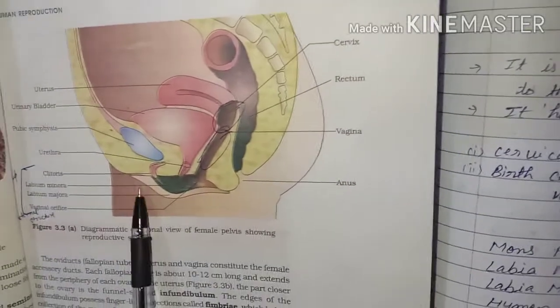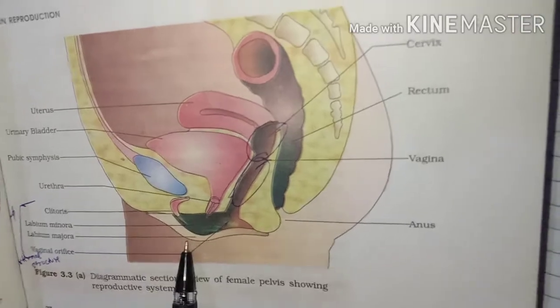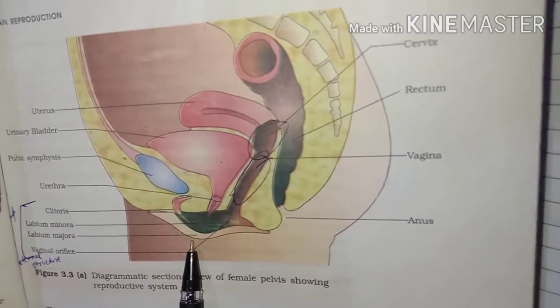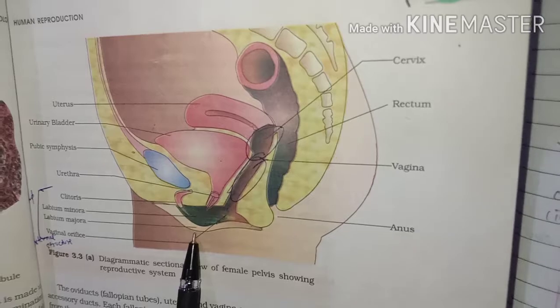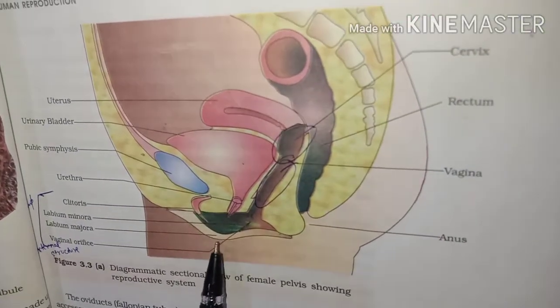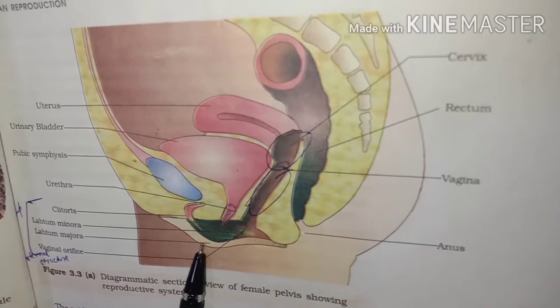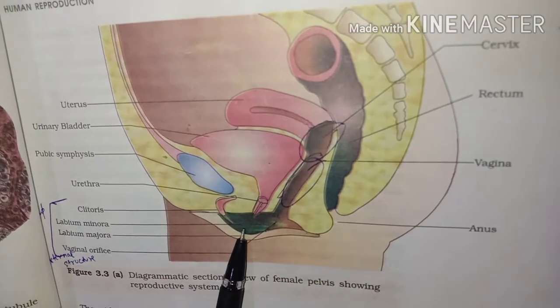Now these two parts are fleshy folds. Clear? The first one is the labia majora, the outer one you can see here. It is the fleshy fold of tissue that lies just after the mons pubis. Understood? And it surrounds the vagina. It will cover the vagina of the female. Understood? After this, the labia minora.